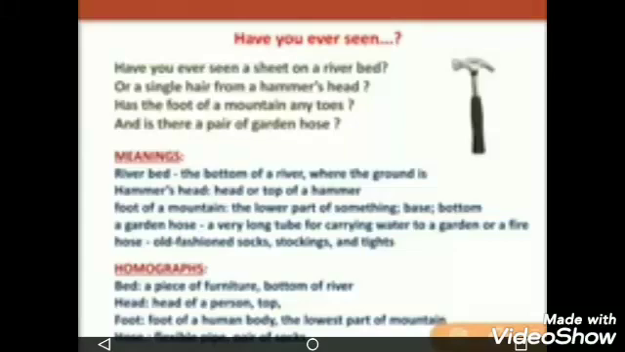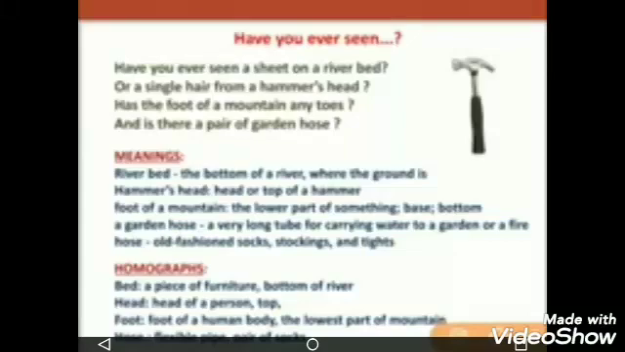Or a single hair from a hammer's head. So the head, or top, of a hammer, the picture is shown at the right side, that is the top of the hammer. There is no hair on the head of a hammer, but we know that on our head there is a lot of hair. So the poet is saying, have you ever seen a single hair on a hammer's head? So in these two lines, the homographs are bed and head.